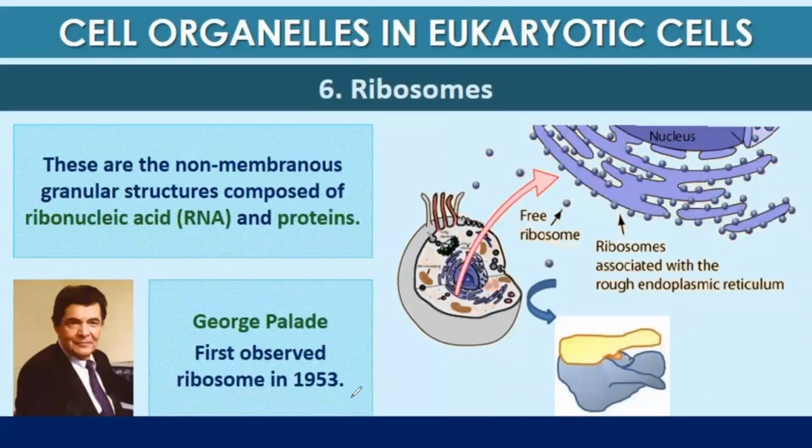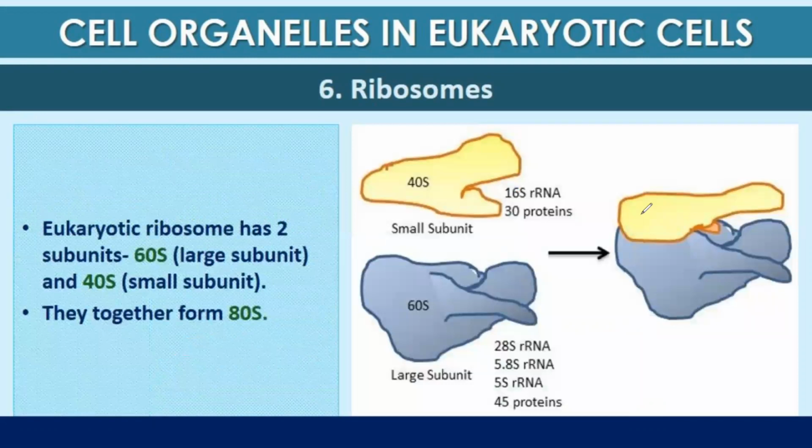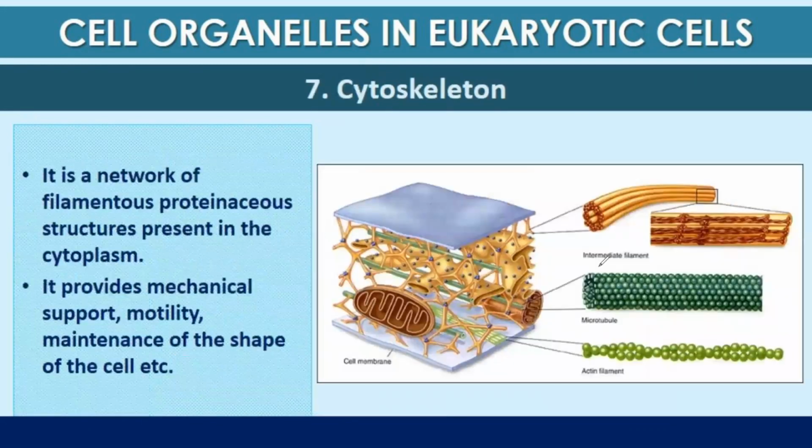Sixth organelle is ribosomes. These are the non-membranous granular structures composed of RNA and protein. George Palade was the first one to observe ribosome in 1953. Eukaryotic ribosomes have two subunits, one is 60S and another one is 40S, and together they form 80S.